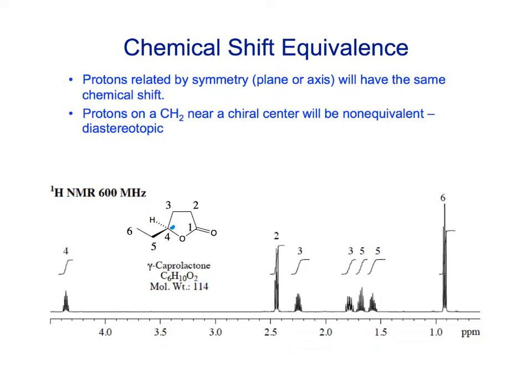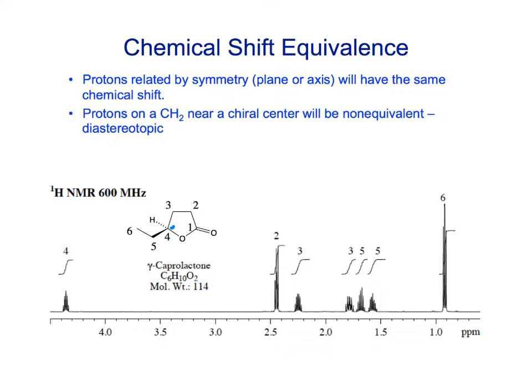We call them diastereotopic. So in this molecule, whereas if we had a more simplified version, we would think that you'd have one signal for the protons at carbon 2, one signal at 3, one at 4, 5, and 6. So we'd think we'd have 1, 2, 3, 4, 5 signals, right? But we actually observe 1, 2, 3, 4, 5, 6, 7 signals. Okay, so it's more complicated than what you would think.